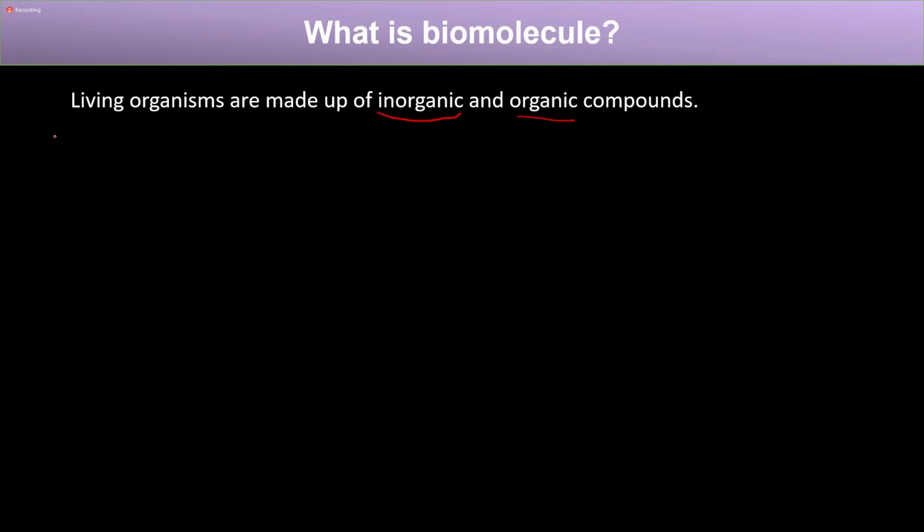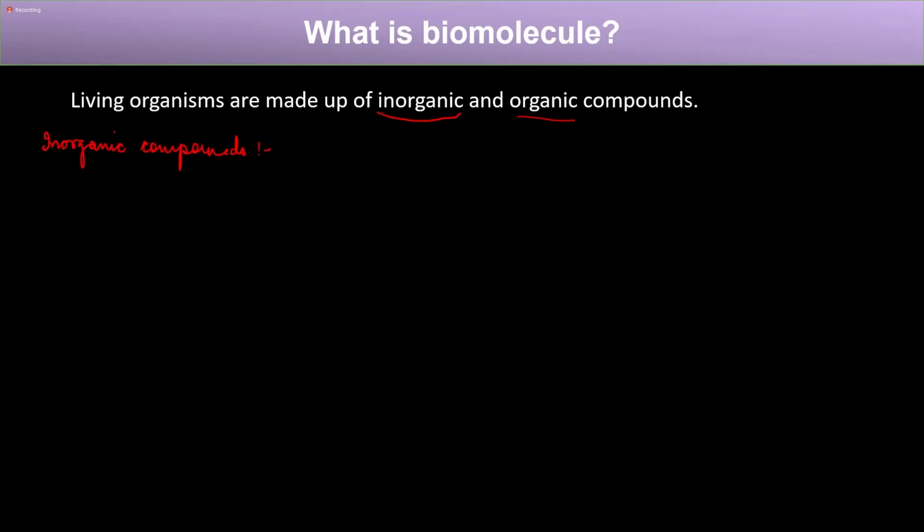Now, what are inorganic compounds? These are compounds that do not contain certain types of bonds. If you have studied in the chemistry class, all compounds are made up of different types of elements, right?